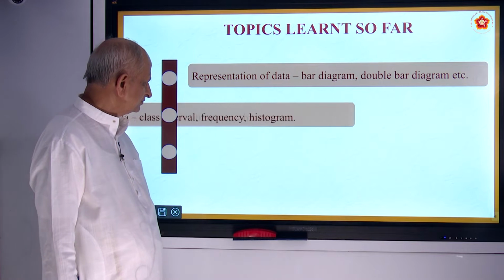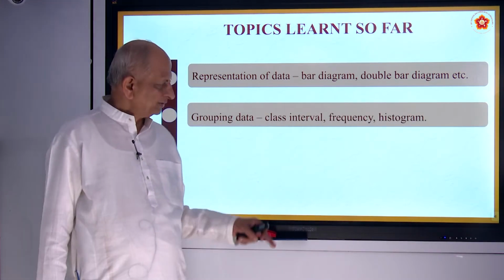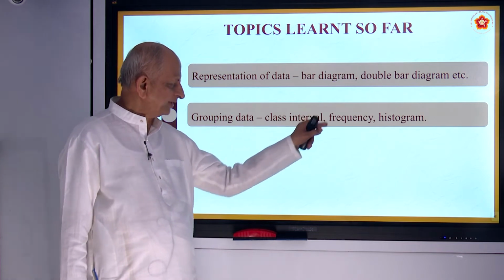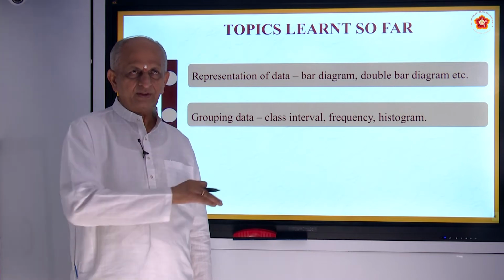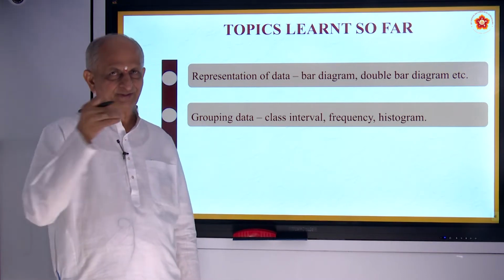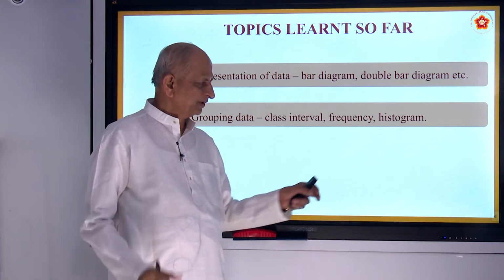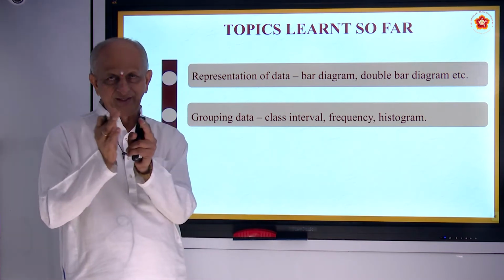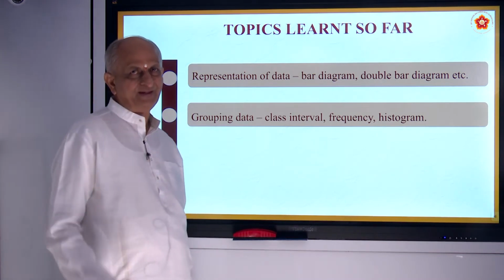We have also studied histograms, where the class intervals and the frequencies are taken. Frequencies are taken on the y-axis and class intervals on the x-axis. The bars you get are made to attach to each other, correct? No gap should be there.